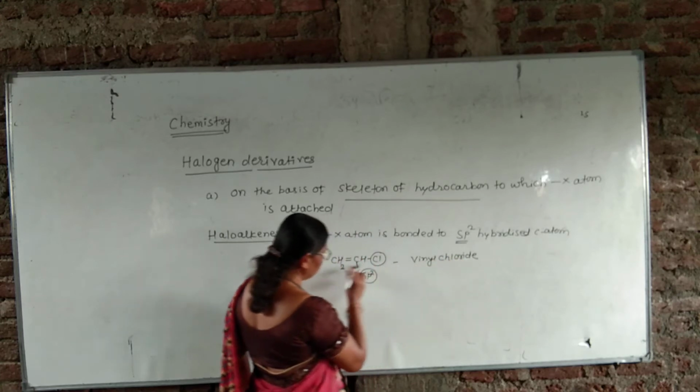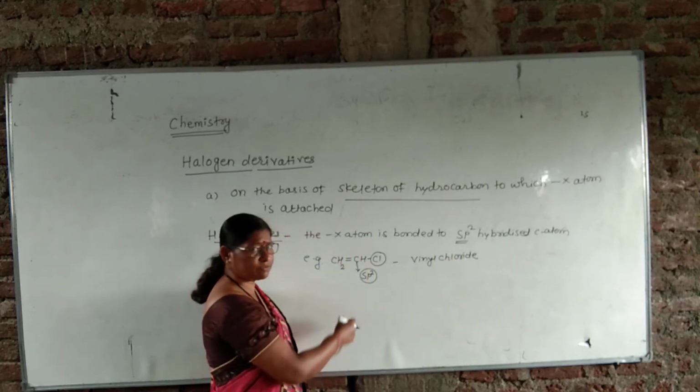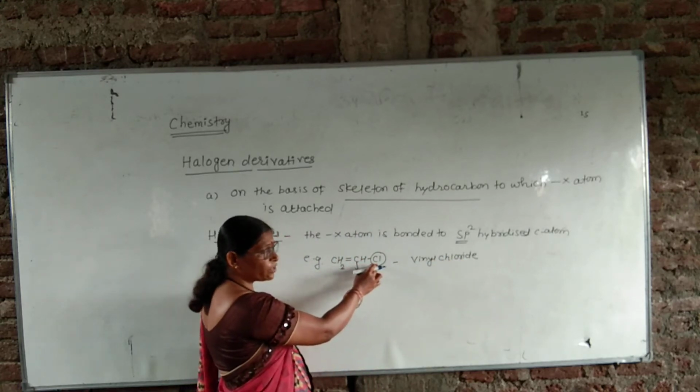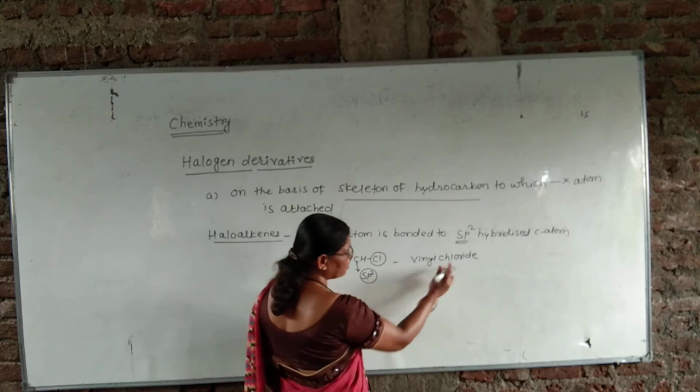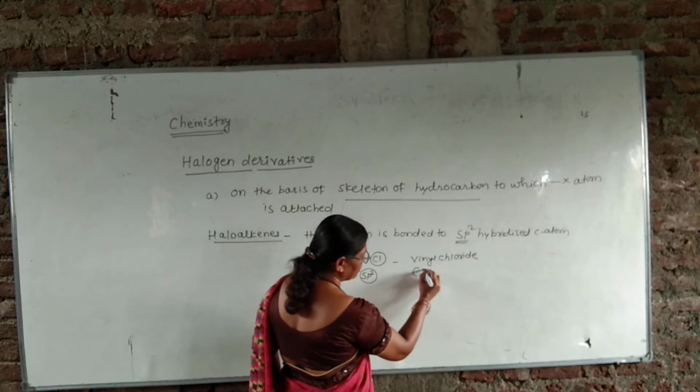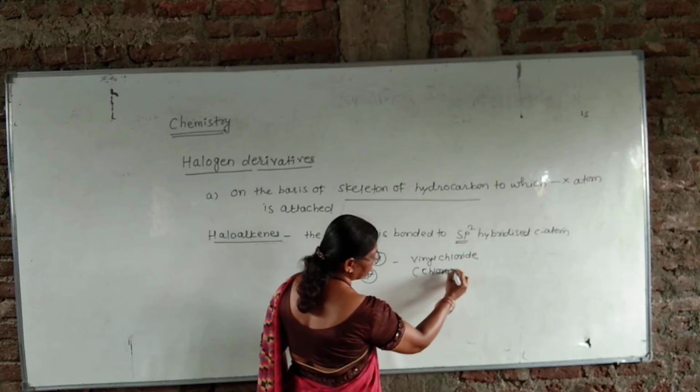This is the vinyl group, CH2=CH, this is the vinyl group, and this is chlorine. Therefore, the name of this compound is vinyl chloride, and the IUPAC name is chloroethene.